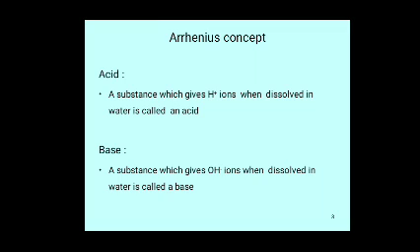Examples: sodium hydroxide, NaOH; KOH, potassium hydroxide; magnesium hydroxide, Mg(OH)2; aluminum hydroxide, Al(OH)3. These are Arrhenius bases.